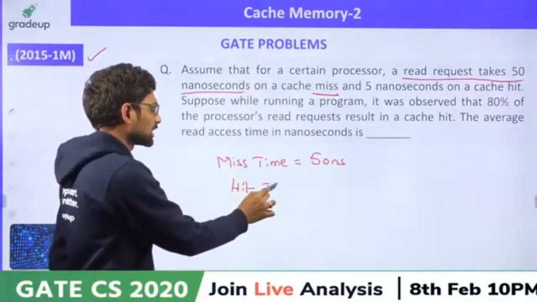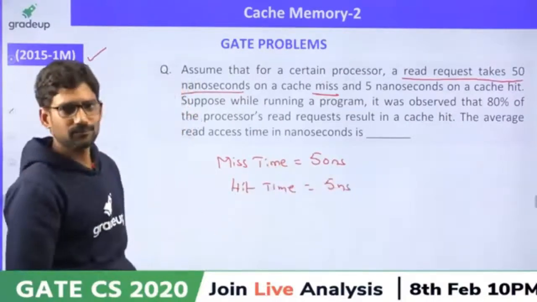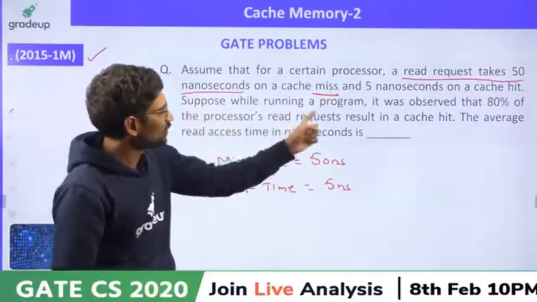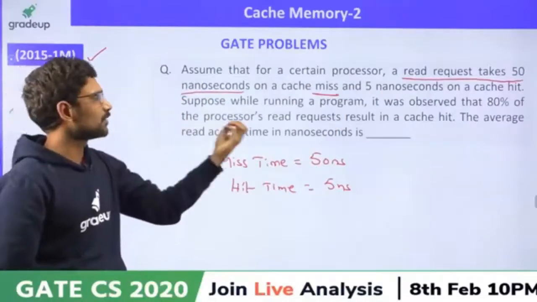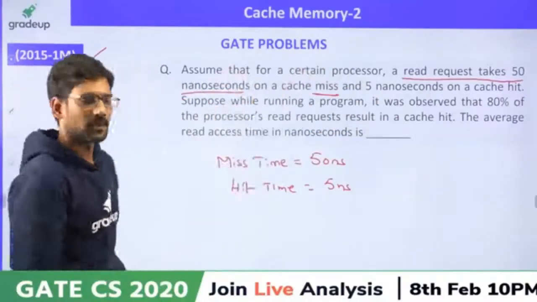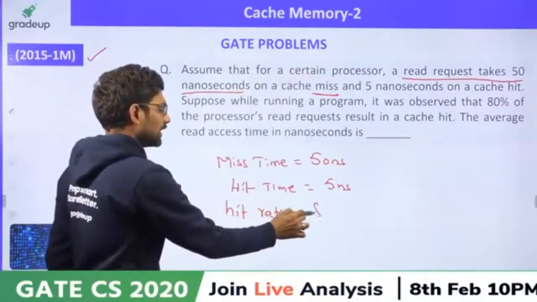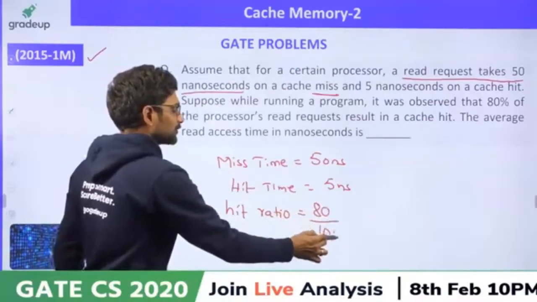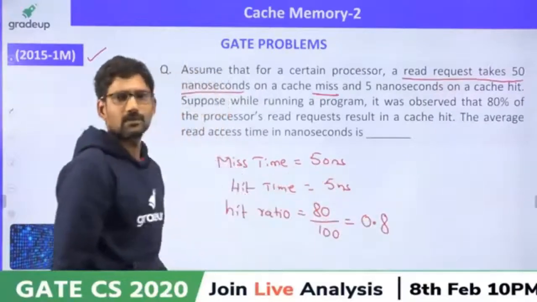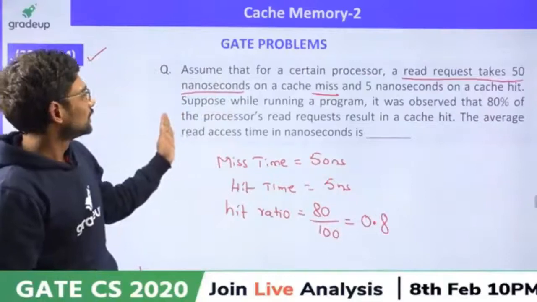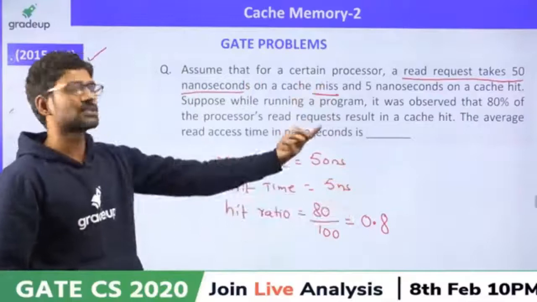So, the hit time is 5 nanoseconds. Suppose while running a program, it was observed that 80% of the requests result in a hit. So, what is the hit ratio? Out of 100, 80 result in a hit. So that means 0.8 is the hit ratio, right? The average read access time in nanoseconds.